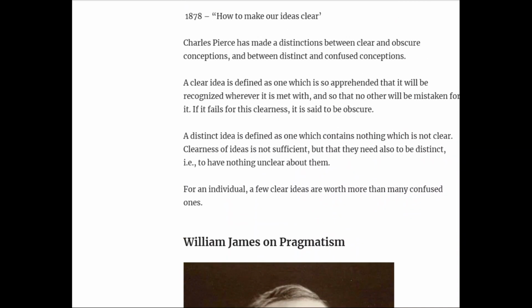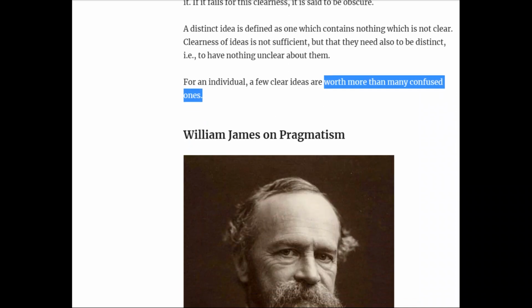Here Charles Peirce also says that for an individual, what matters is a few clear ideas. Basically the clear ideas are more useful and worthy than the many confused ideas.